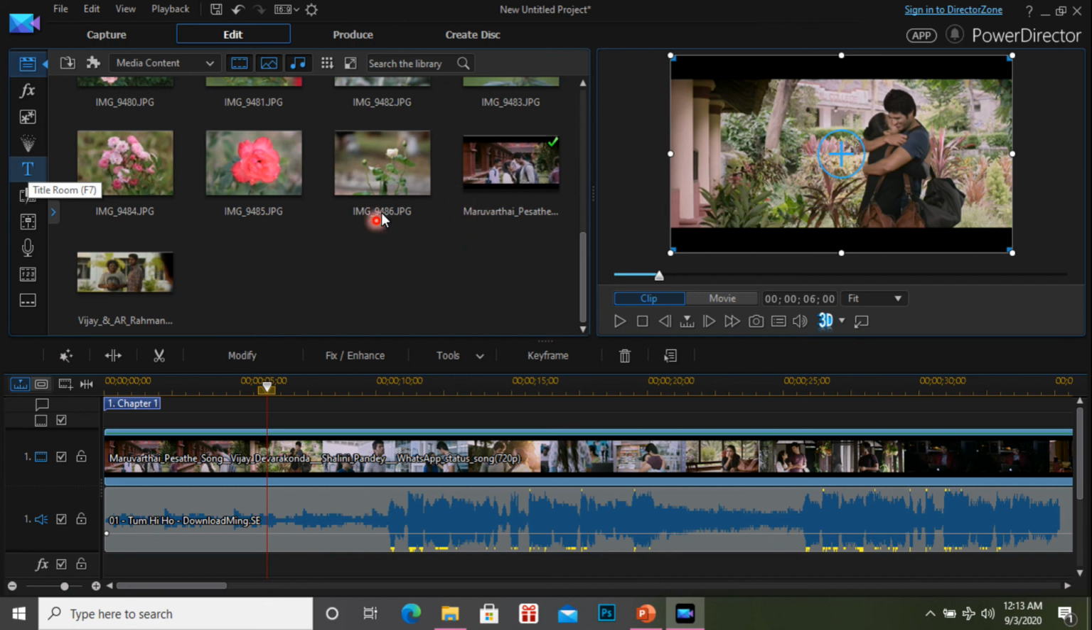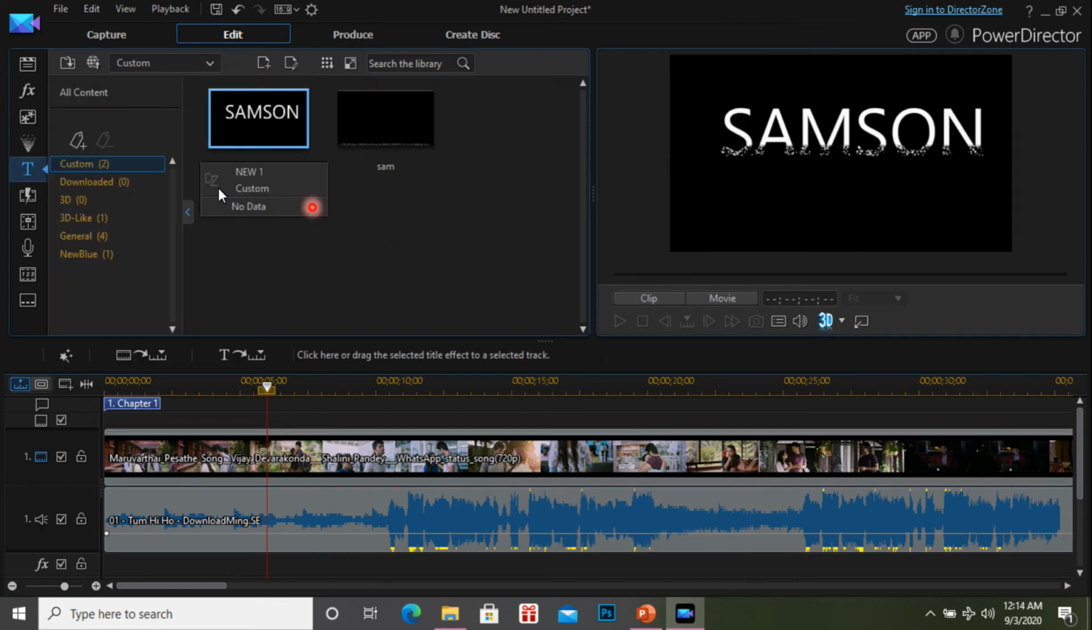So the text option I clicked here. In my system I have only two. Why? Because I already deleted all my text templates. Every time I make my own template. That's why I keep only two. So this is okay for me, because I can customize every time.